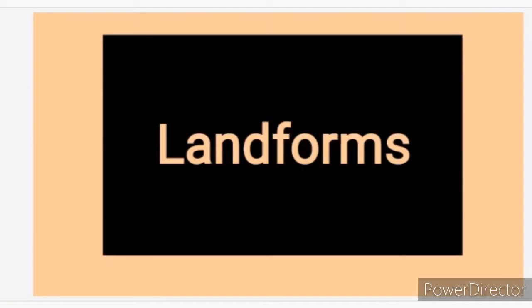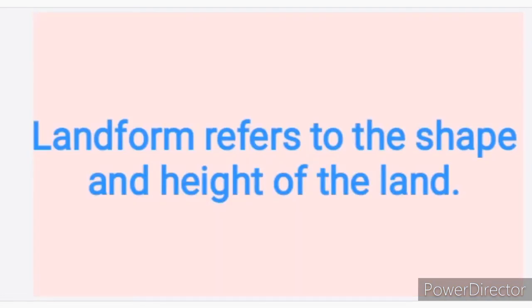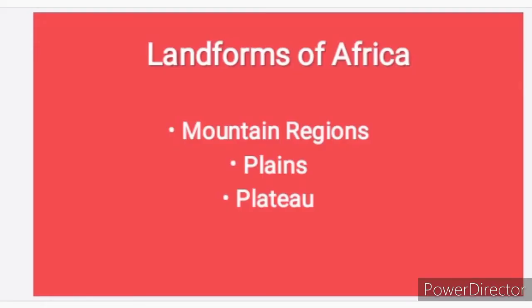Now let's go over to the meaning of landforms. Landform refers to the shape and height of the land. Okay, so let's look at the landforms of Africa. In Africa, we have different landforms. We have the mountain regions, we have the plains, and we have the plateau.